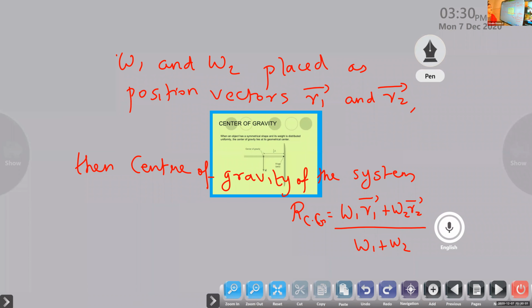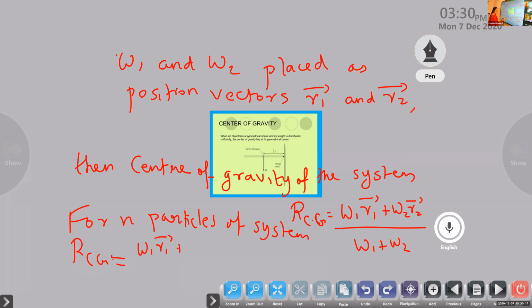So if it is n particles, for an n particle system, write down: RCG is equal to W1 R1 plus W2 R2 plus etc. plus WN RN divided by W1 plus W2 plus etc. plus WN. That's for n particles of a system.